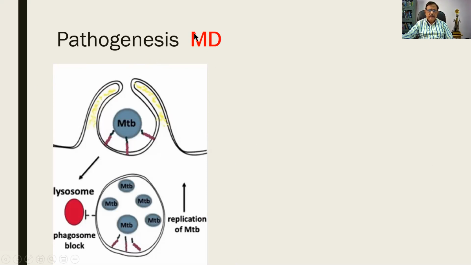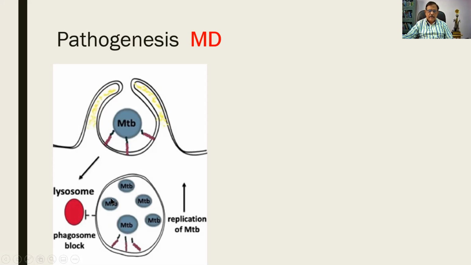MD is not the MD that I have got. It is a must draw. You must draw this diagram. So you find that it is a cell, a macrophage, and then when there is a contact of the organism with the surface, there is a dipping in, and these are the pseudopods. And it goes inside. It is called the phagosome. So here you find that there is a phagocytic vacuole that has the organisms.